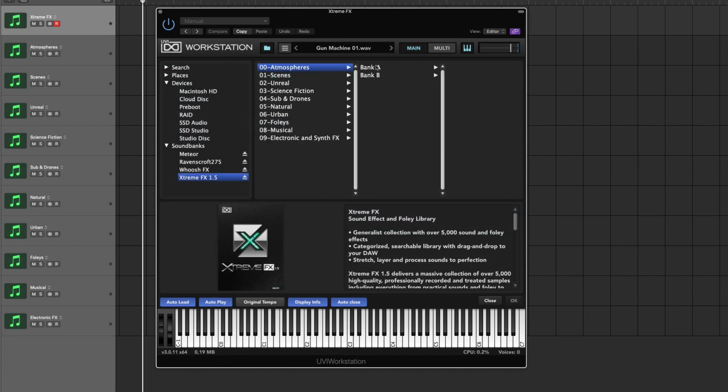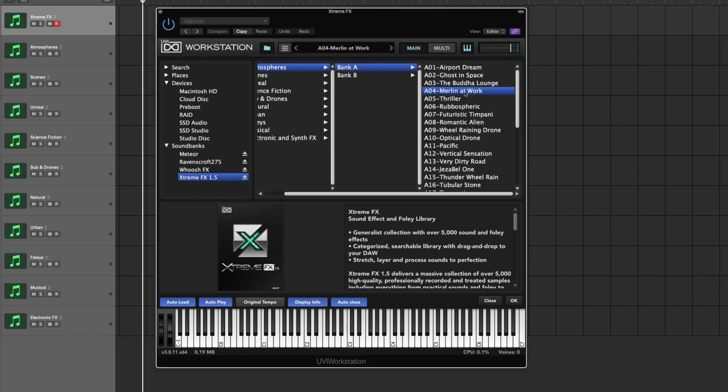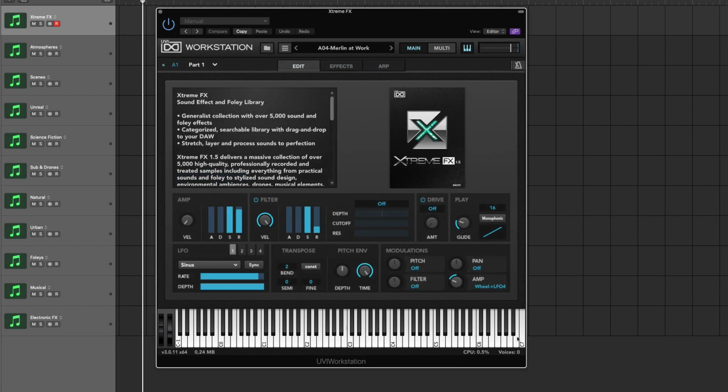And the other kind of sound is a playable sound. So if I go into atmospheres, for example, bank A, just use this one. If I just hold down C here, you get this. And here you get amp envelope, filter envelope, LFOs, lots of stuff going on here, just as a synth engine, so to speak. And you can often use the mod wheel to do things like this. Okay, so apparently that patch didn't have any mod wheel control, but this one had. Which you can use for great dynamic background effects.